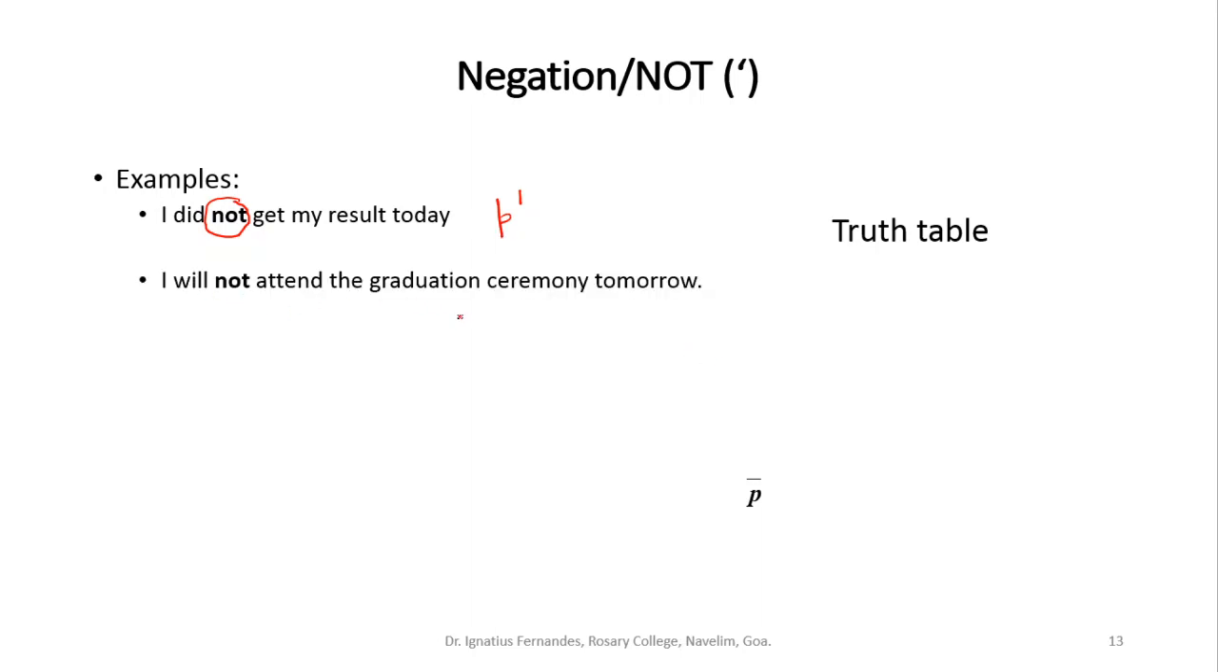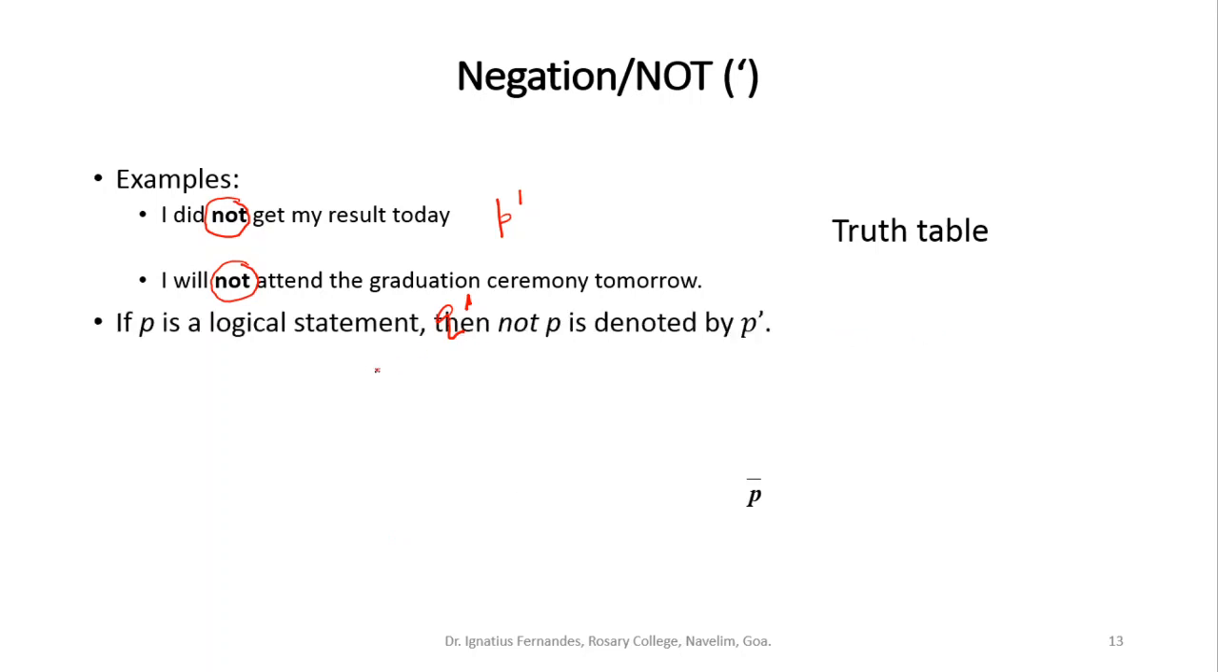I will not attend the graduation ceremony tomorrow. So here there is a NOT that is involved. The original statement is I will attend the graduation ceremony tomorrow, and I'm converting it to negation by saying not. If the original statement was Q, then I will not attend the graduation ceremony tomorrow will be Q bar. So if P is a logical statement, then not P is denoted by P dash. There are other notations also which we talked about. So we are just converting it to the opposite.